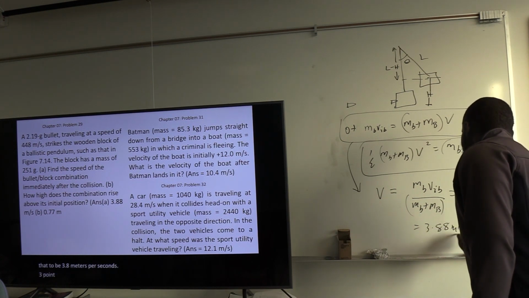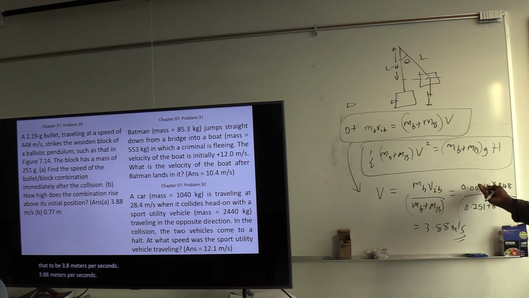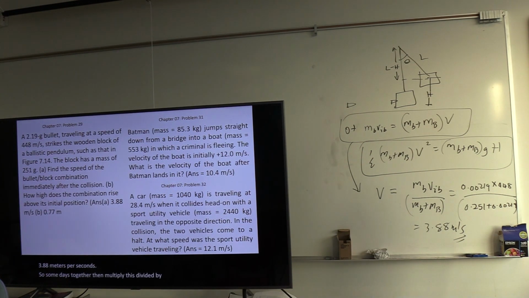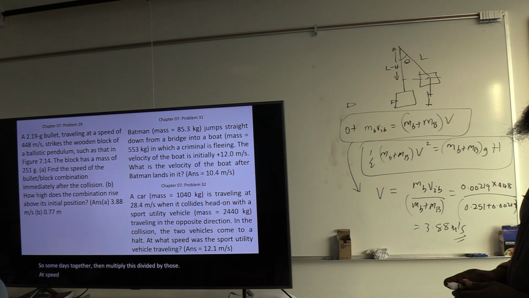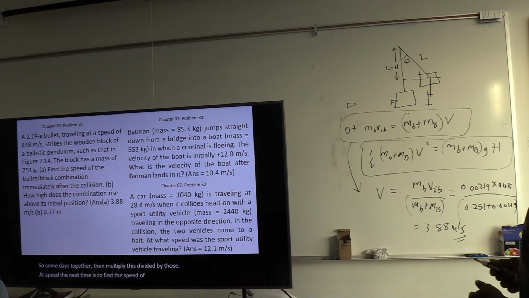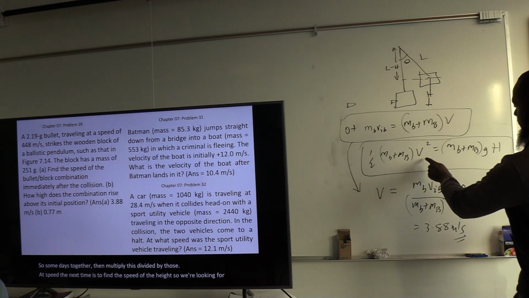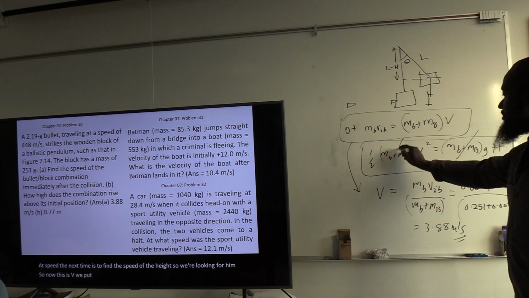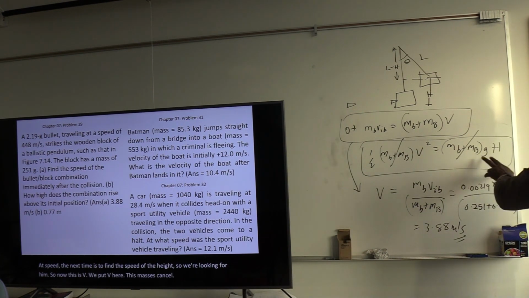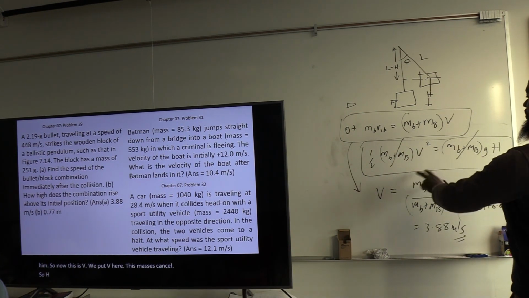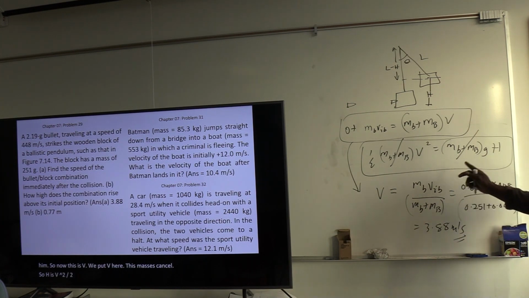3.88 meters per second. So sum this together, then multiply this divided by those. Now after getting that speed, the next one is to find the height. So we're looking for h. So now this is v. We put v here. These masses cancel. So h is v squared over 2g. So square this divided by 2g. That will give you h.